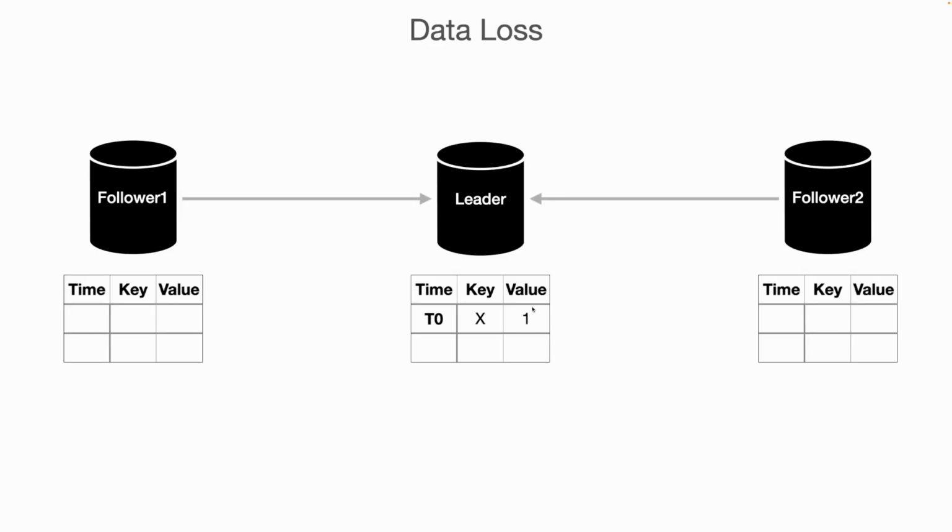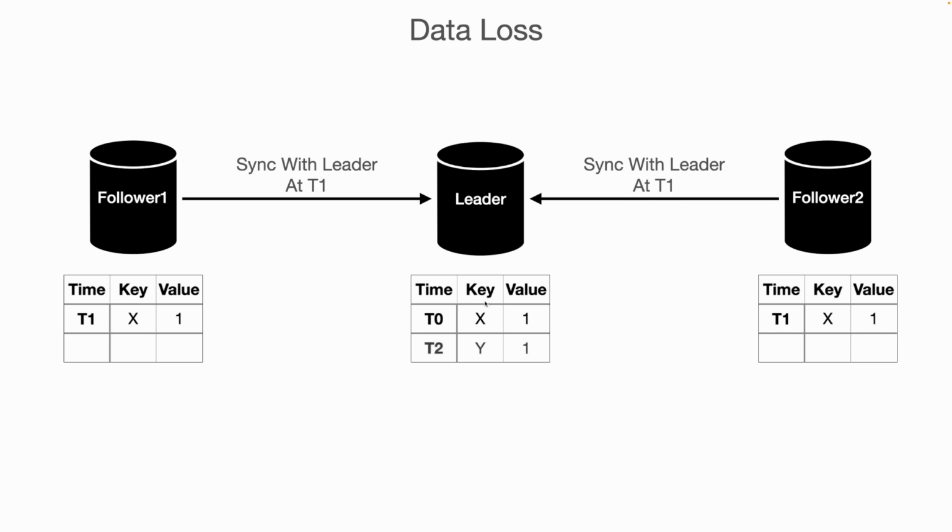Let's suppose there is one leader and two followers, follower 1 and follower 2. This leader already has this data at t0: x equals 1. At t1 both followers sync with this leader and successfully store the data in their local storage. Now at t2 a new request comes to this leader and is successfully persisted in its local storage: at t2, y equals 1. Now let's suppose this leader is down.